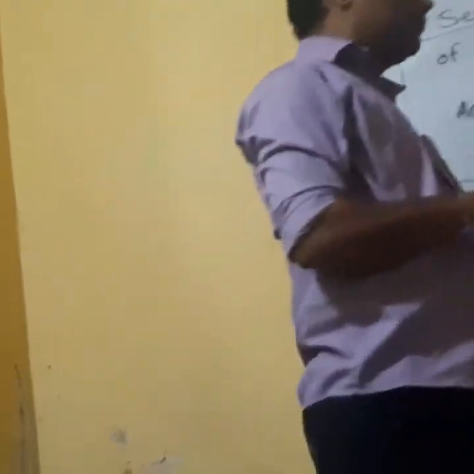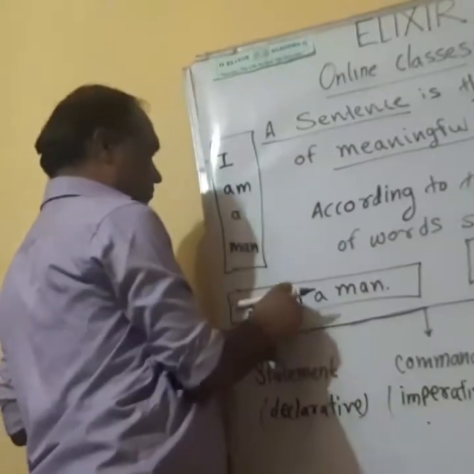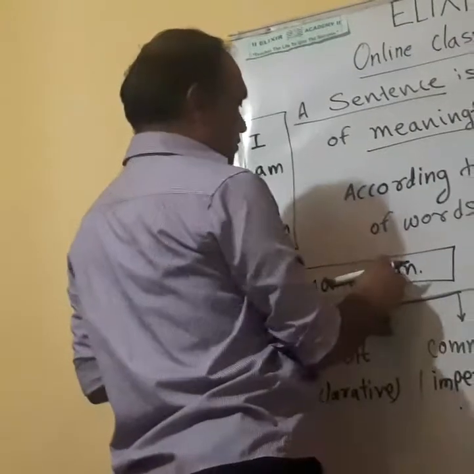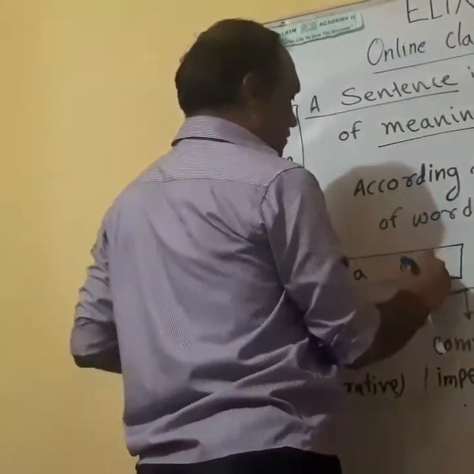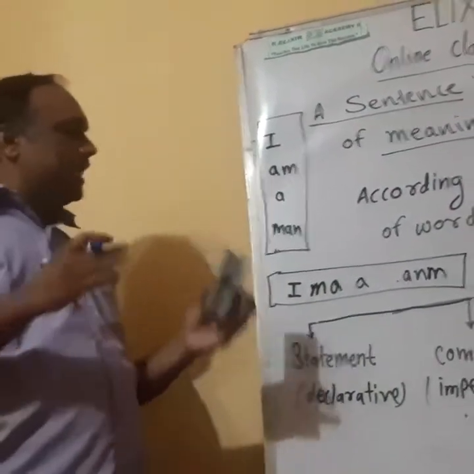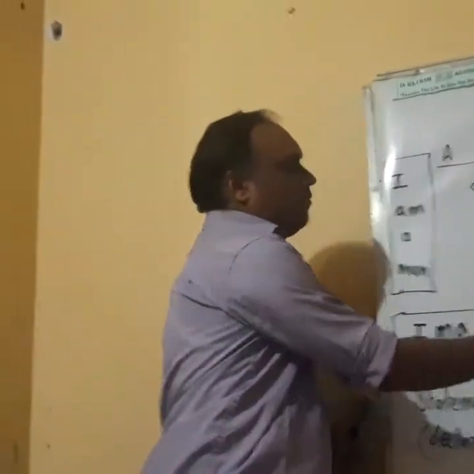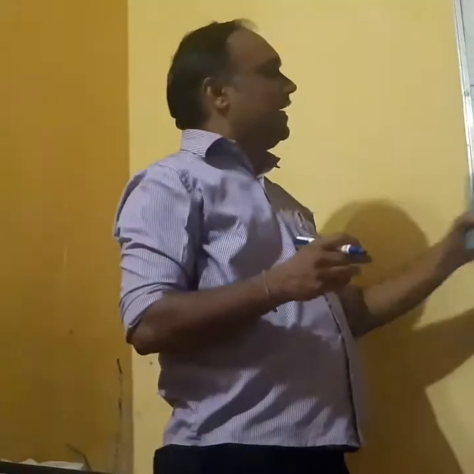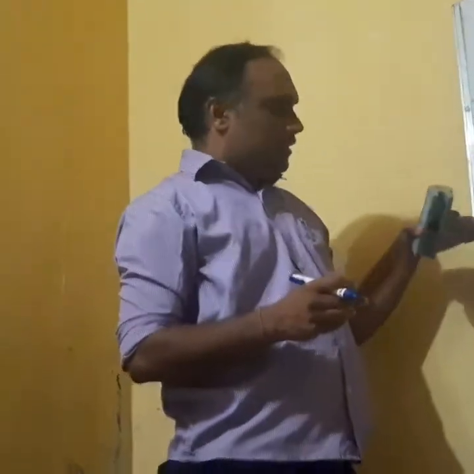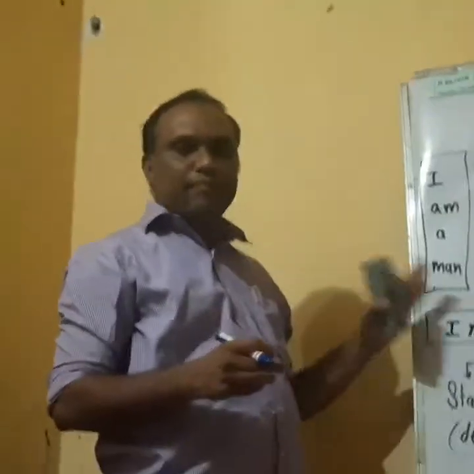For example, such types of words which by themselves don't have proper meaning. So it is not a sentence, because even if it is in systematic arrangement, they do not have proper, complete meaning.